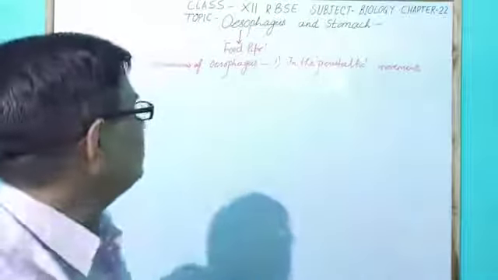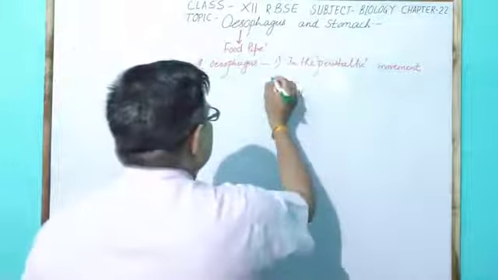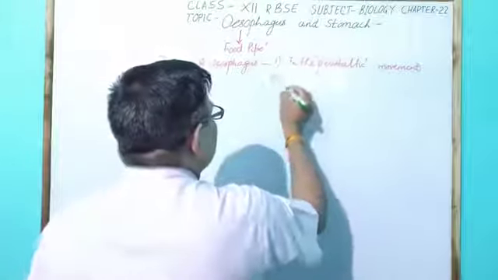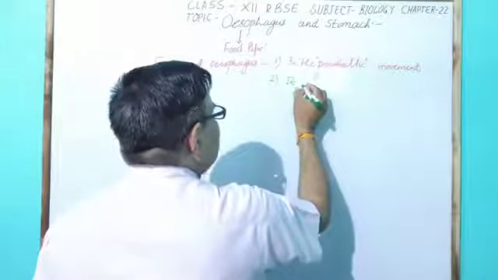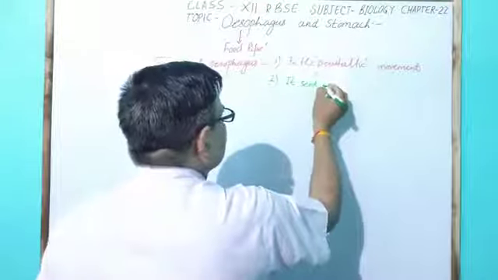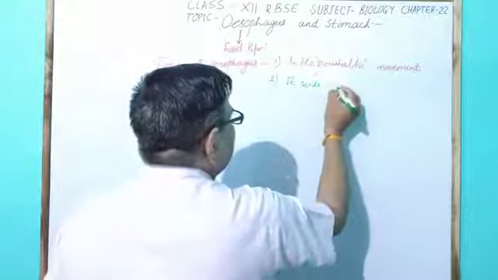The second very important character is that it sends food into the stomach.